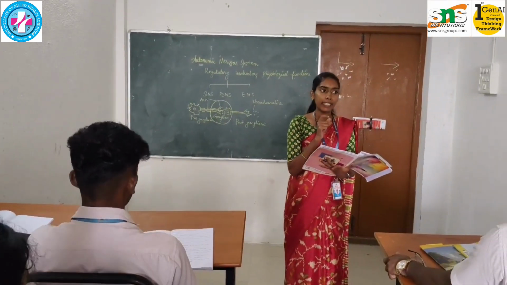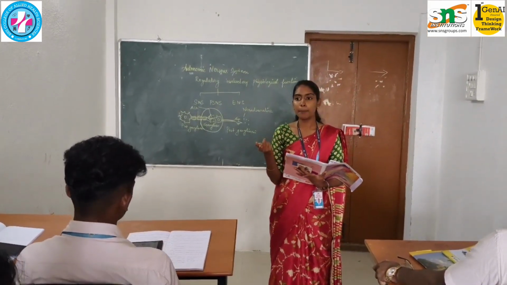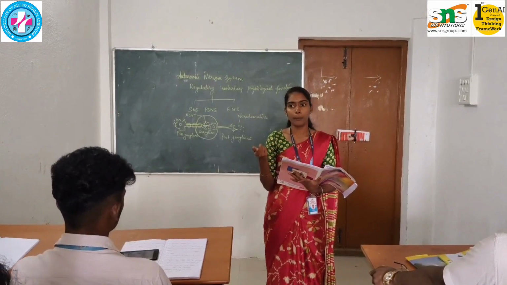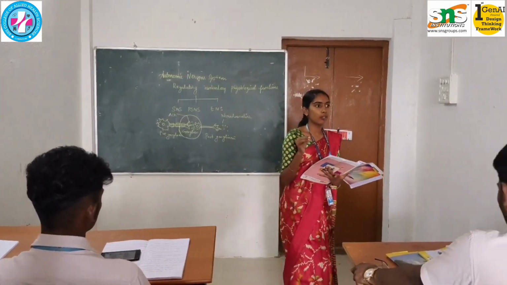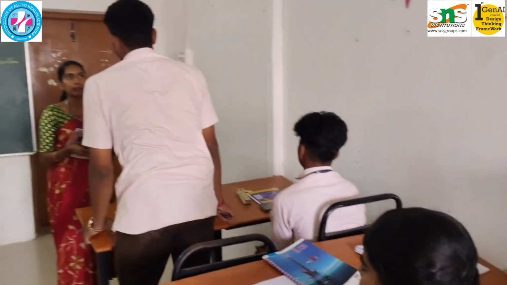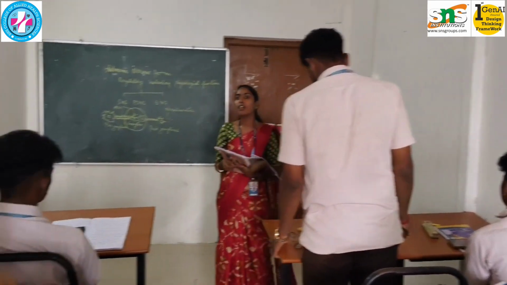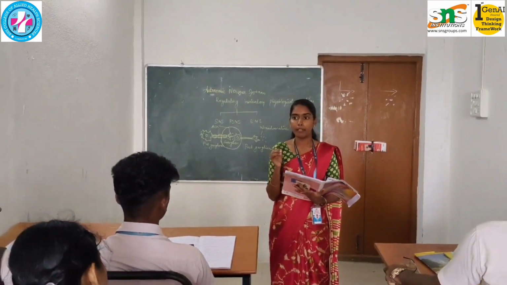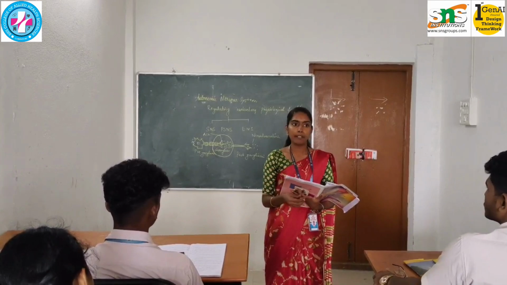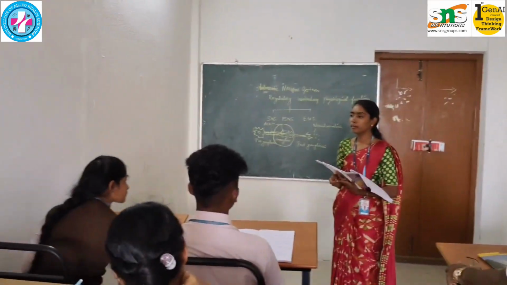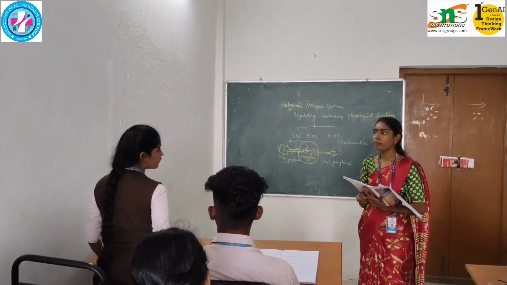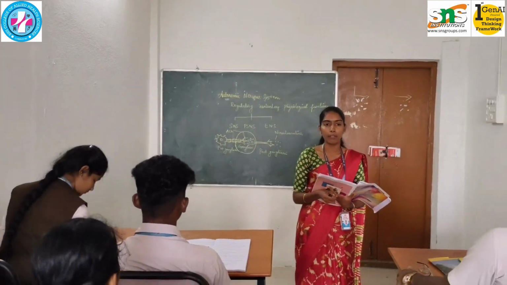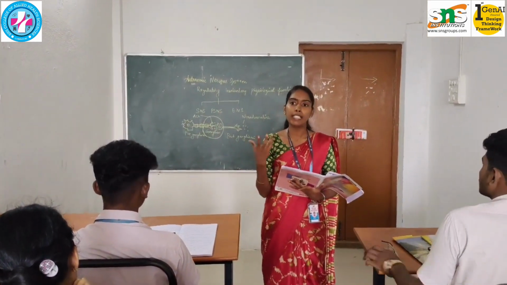Sympathetic dilates the pupil, whereas parasympathetic constricts the pupil. Both have opposite effects. Next: inhibits salivation. What does inhibit salivation mean? It means reducing the saliva secreted by the salivary glands. Next: stimulates saliva flow. Stimulating means it increases saliva production.